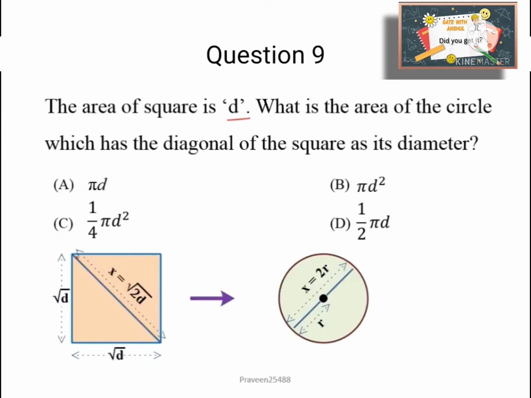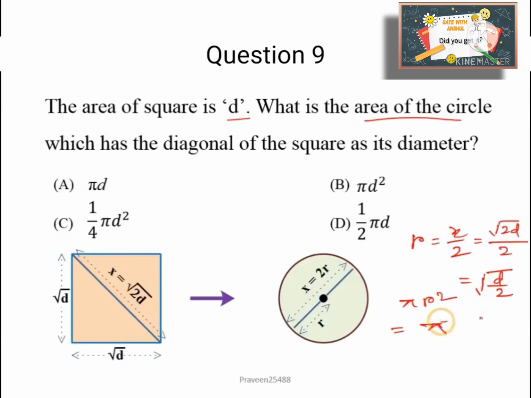It is given that diagonal of a square is equal to diameter of a circle, and we know that radius is half of diameter, so we can write it as square root of 2D divided by 2. Easily we can get it as D by 2. It is asking the area of the circle. So area of circle is pi r square. On putting the value of r here, we can get our answer, which is pi D upon 2. So here fourth is the correct option.